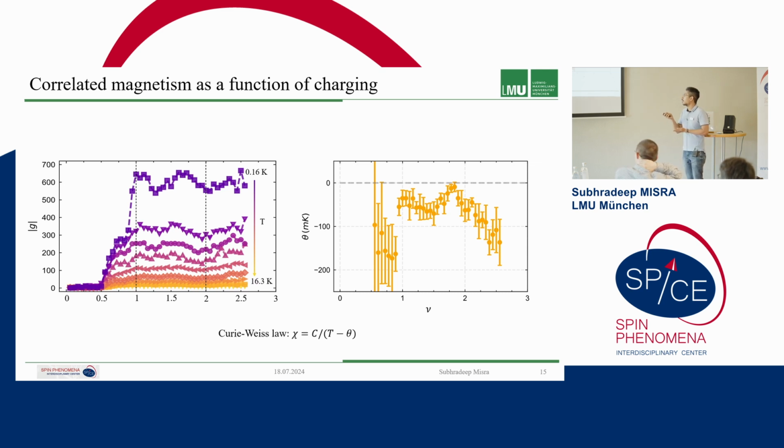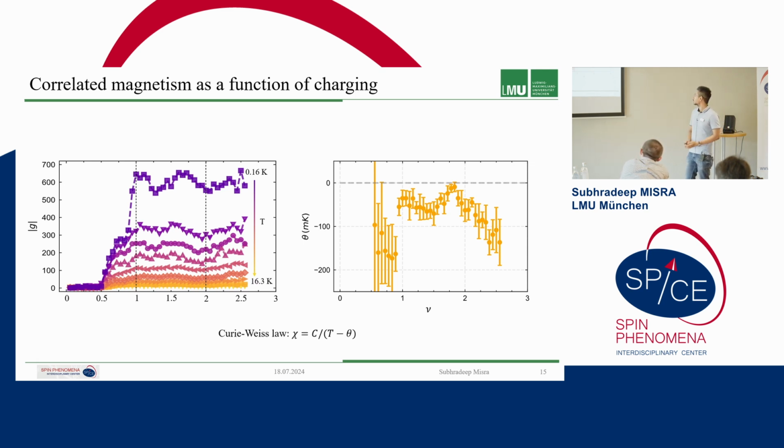And here we have to stop because we see or measure the g-factors of M2 minus tilde only, and above this filling factor it disappears. So we have to stop around here. And then from the Curie-Weiss law we could extract the Curie temperature of the system, and we see that this is more or less negative values, with some fluctuations here, and the negative values would mean antiferromagnetic